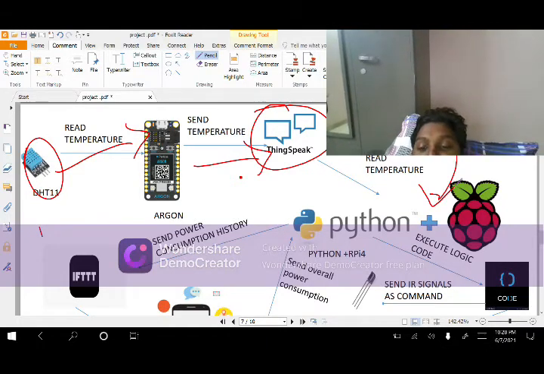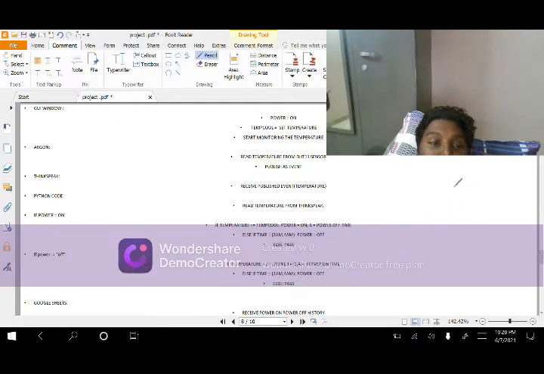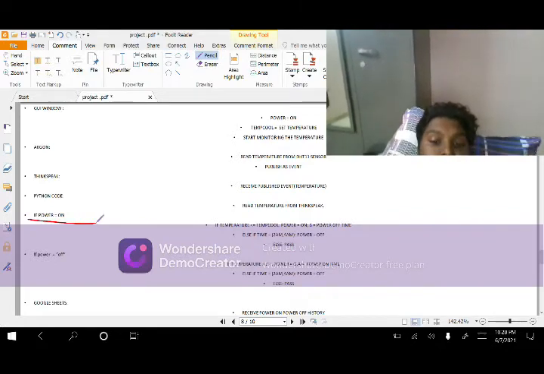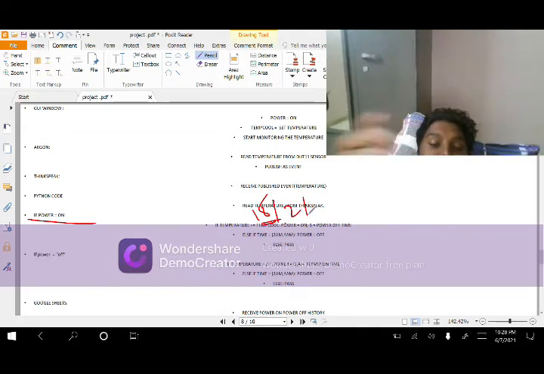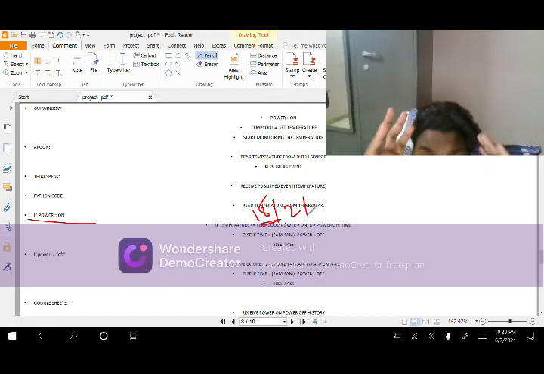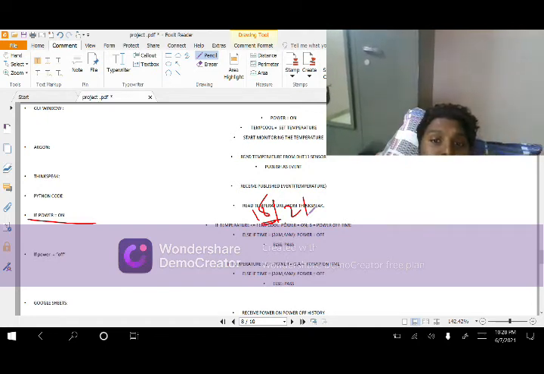After the temperature is received, the logic code will run. If the temperature is less than the temp cool, here 18, it means the room is cool enough so that the AC can be off.